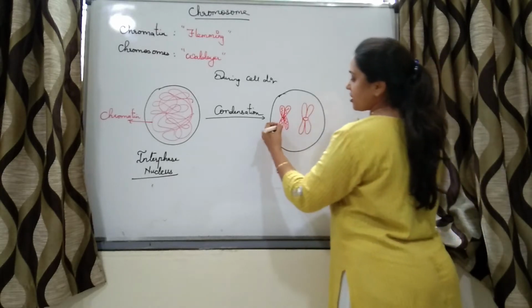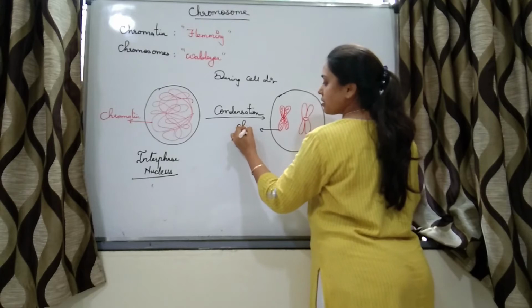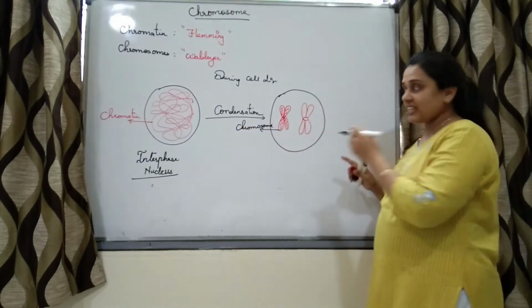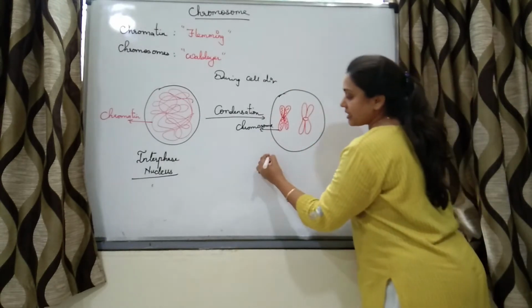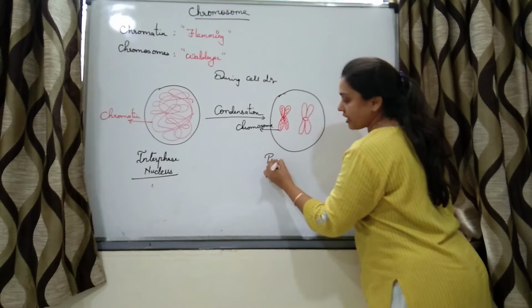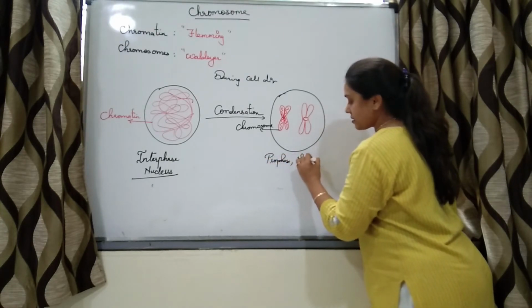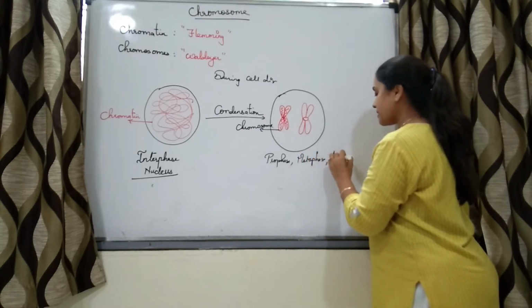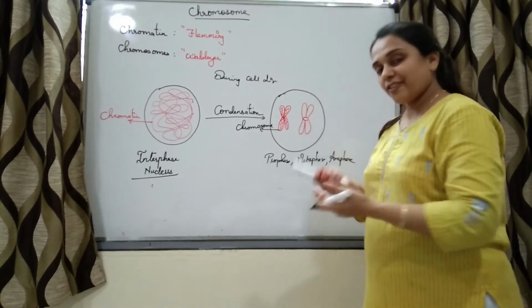So this structure is nothing but chromosome. And when is it seen? It is seen during cell division, that is during prophase, metaphase, anaphase, and during telophase there will be reverse.